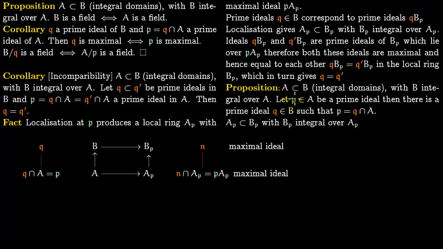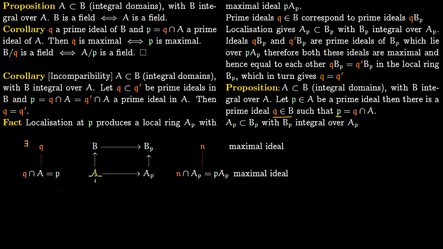So now we have another proposition. Say A is contained within B, both of them are integral domains, B is integral over A, and say now you have a prime ideal P sitting in A. So we have a prime ideal sitting in the base ring. Then we can say there is a prime ideal sitting in the top ring. Then there is a prime ideal Q in B such that P is precisely the contraction of a prime ideal sitting on the top ring. So if B is integral over A and you have this containment, then you can always find a prime ideal sitting on top. So there exists some Q which corresponds to this P given here.